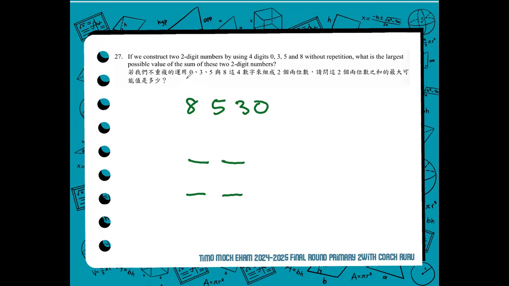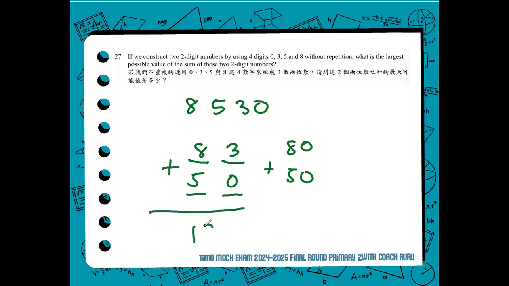Because we're asked to form 2 sets of two-digit numbers, the biggest numbers are 8 and 5. So we will use them as our tens place value. We can interchange 85 and 30, or 83 and 50, or 80 and 53. Both will give the same sum of 133. So, to answer, what is the largest possible value of the sum? 133.